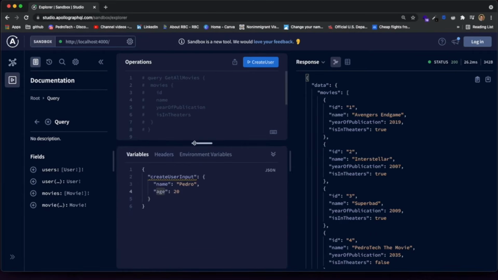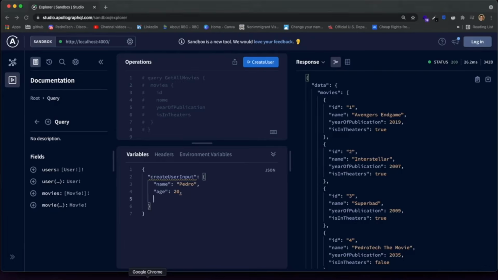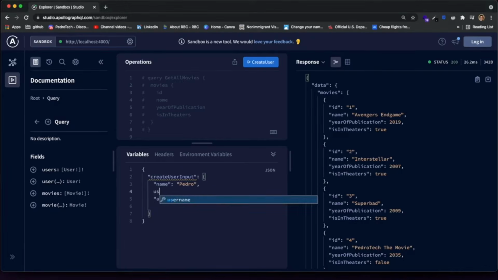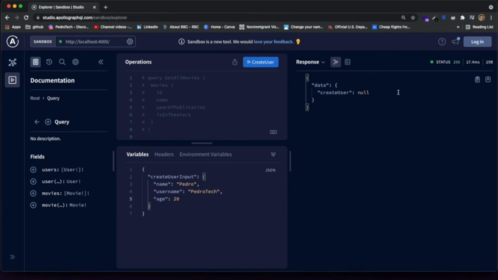And let me just open this up a bit. I think username even comes before. So I'm going to say username like this, and I'm going to pass PedroTech. And then finally, we're going to have nationality, which technically we don't need to pass. So actually, I won't pass it, just to see if it defaults to Brazil. Now, when I click createUser, you see it gives us no.